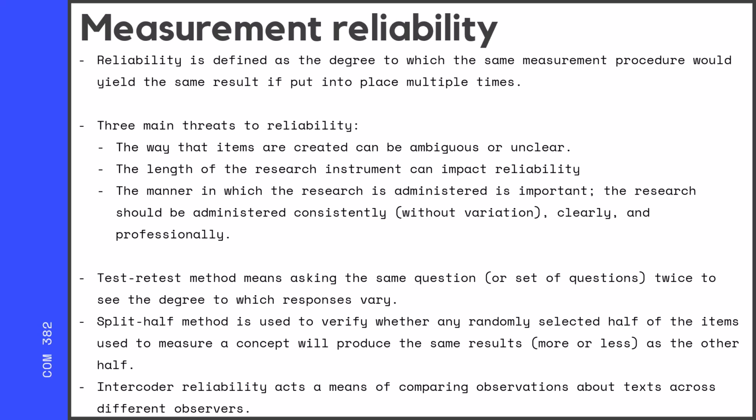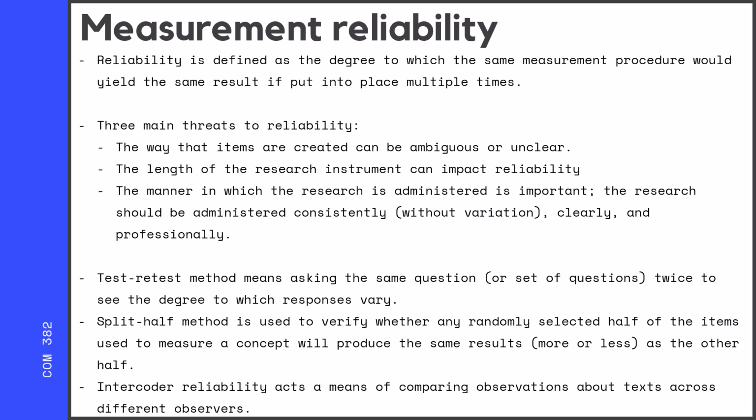So there's 3 threats to reliability, 3 things that can mess up your reliability. One is the way that items are created are ambiguous or unclear. And this happens. Sometimes we write test questions that are unclear. We also know that the length of the research instrument can impact reliability. So if it's a really long test, you get tired at the end. So that hurts reliability. The manner in which the research is administered is also really important. It should be administered consistently, clearly, and professionally. All those things can hurt reliability, measurement reliability.